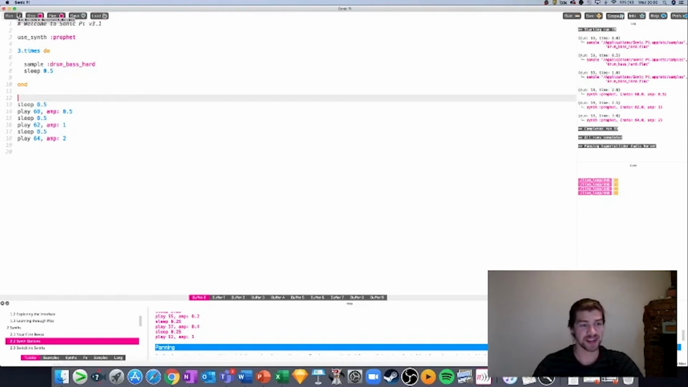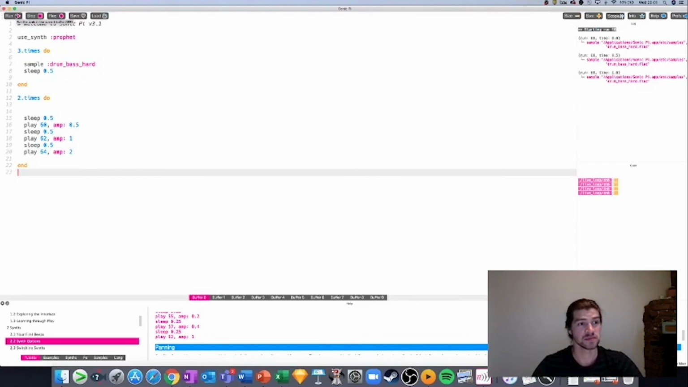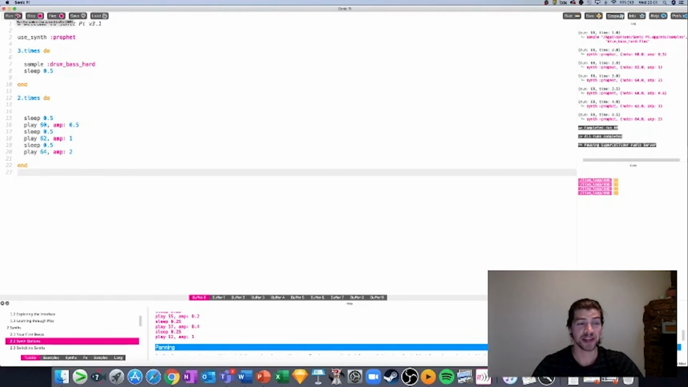Good. You can add these on top of one another. So say I might want to have 3 sets of drum beats and then 2 sets of music. I do that by adding in, as well as my 3 times up there, a 2 times do here, and then go to the bottom of my notes and add end again. And when I play that, it sounds just like you expect.